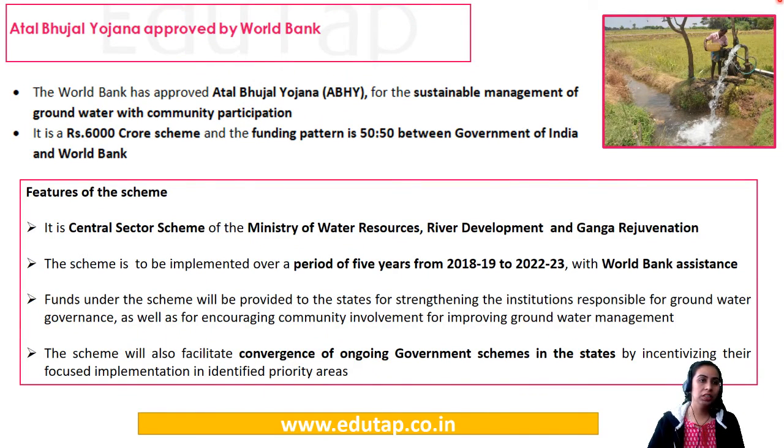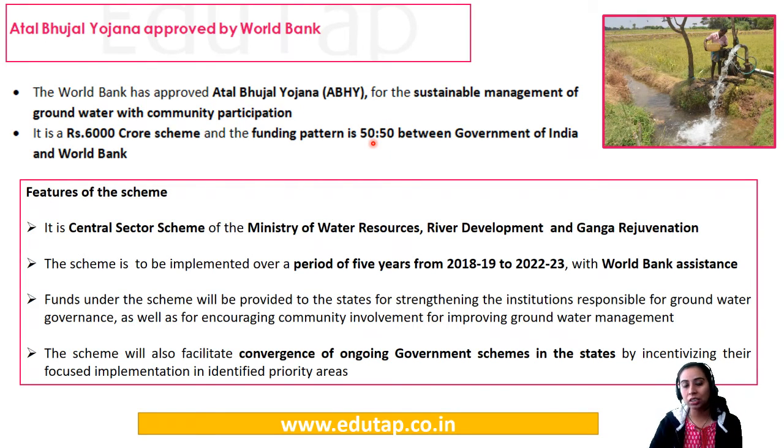Another very important scheme, Atal Bhujal Yojana. Now this is important. Anyhow, financial assistance from the World Bank is coming, so it becomes all the more important. The World Bank has approved this Atal Bhujal Yojana for financial assistance. It is a scheme of rupees 6,000 crore, and the money is going to be shared between our government and the World Bank. So there is a 50-50 pattern. Keep this pattern in mind.